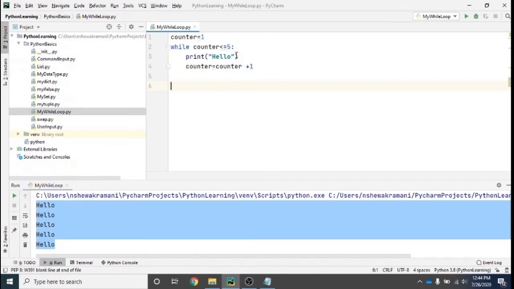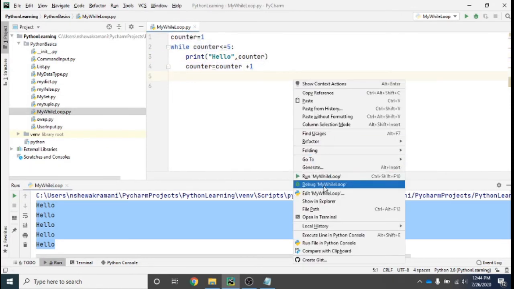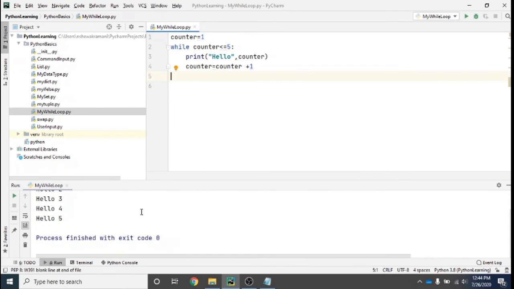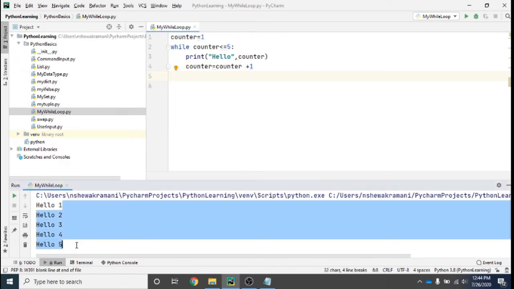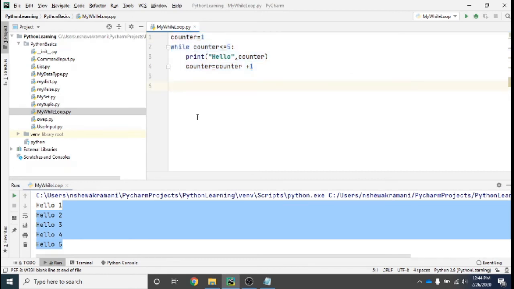Okay, so this is the simplest way we can write the while loop. If you want to print the counter value also, what you can do is put a comma and type counter here, and after that if I do a right click and click on run, it will give you the counter value also, right? So this is the way we can do it. This is one way, but there is another way also.